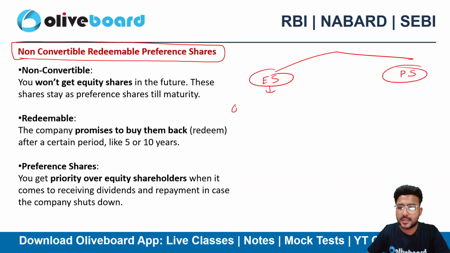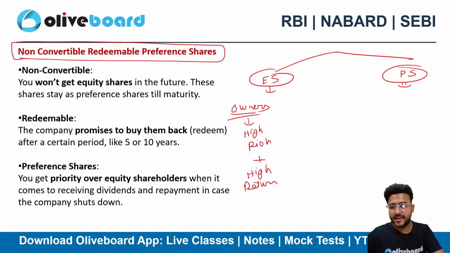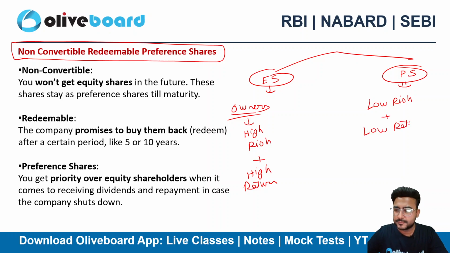Equity shareholders are the owners of the company. However, preference shareholders are not directly the owners of the company, though they are shareholders, but they are not the real owners. Okay, so as they are owners, they are having a high amount of risk, plus they get a higher return as well, because risk and return always go hand in hand, right? However, if I talk about the preference shareholders, they are having low risk as compared to the equity, plus they make low returns as well. I can say that they are having fixed returns.